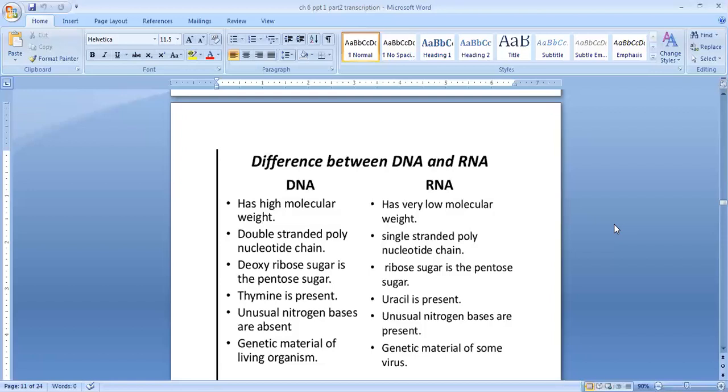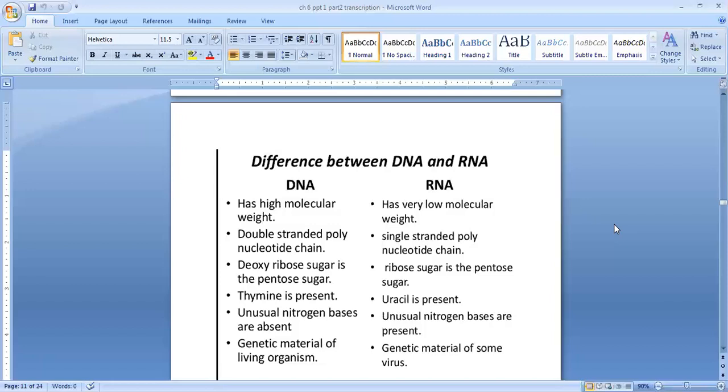The backbone of RNA is made up of pentose sugar and phosphate, like DNA. We said in the case of DNA there is deoxyribose sugar and phosphate. Here it is ribose sugar and phosphate.